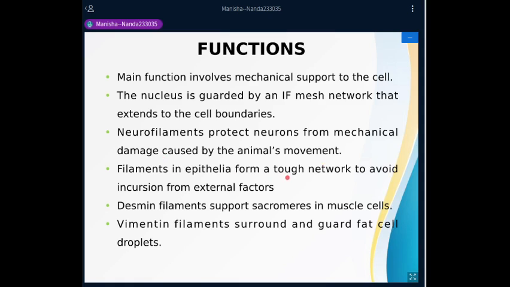Filaments in epithelia form a tough network to avoid incursion from external factors. Desmin filaments support sarcomeres in muscle cells, whereas vimentin filaments surround and guard fat cell droplets. So you can see they are not involved in any cellular motility. Wherever they are present, they are just providing structural support.